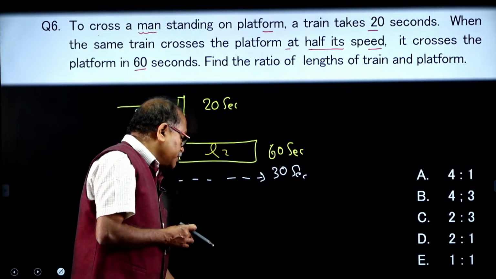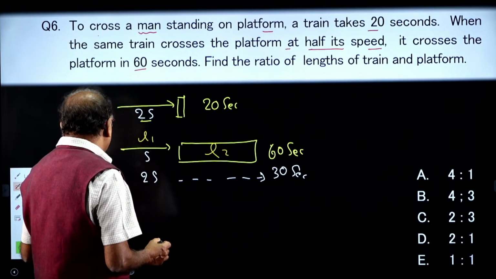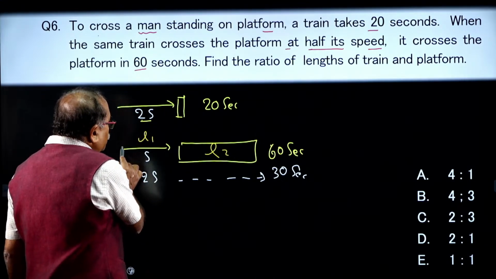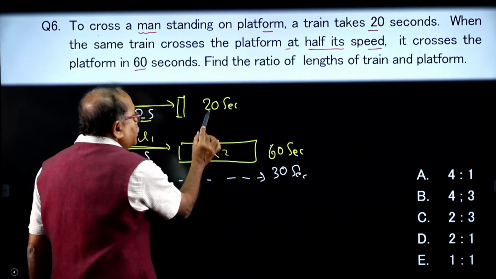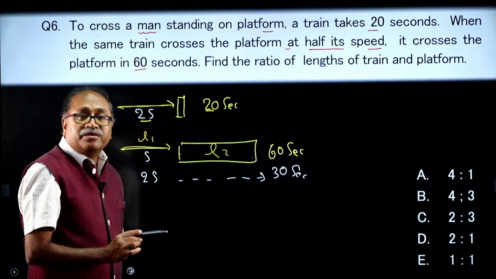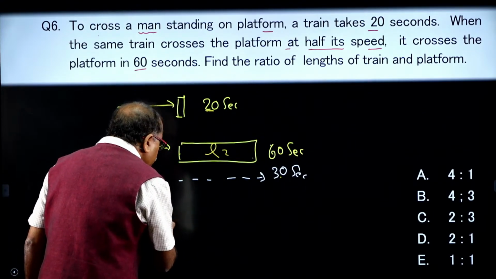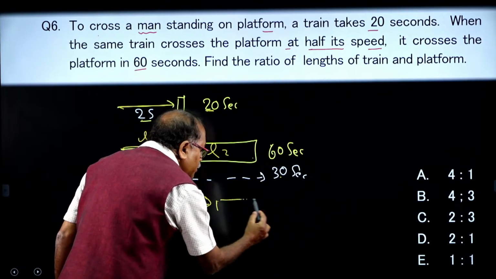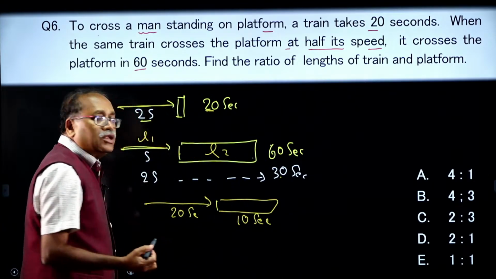Let me answer this question. What you are expected to understand logically here is this. To cross its own length, it takes 20 seconds. Now, when the platform length is added, it takes 30 seconds. So own length takes 20 seconds and the platform length an additional 10 seconds. That is how the total is 30 seconds.